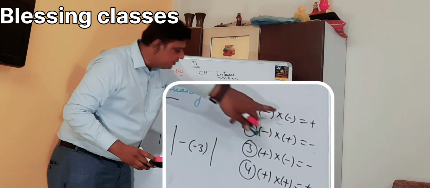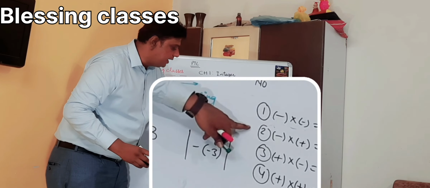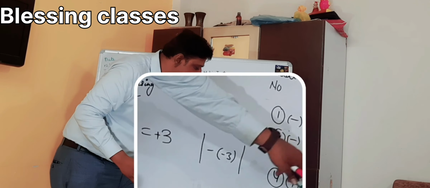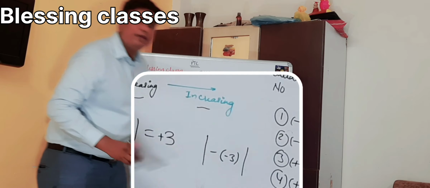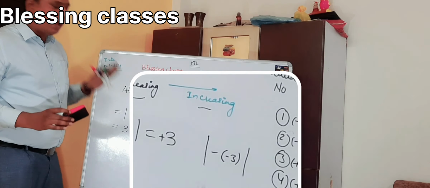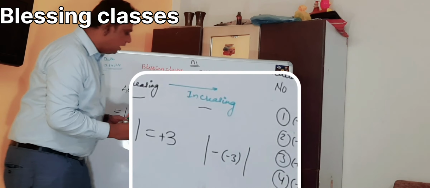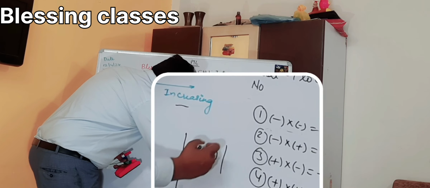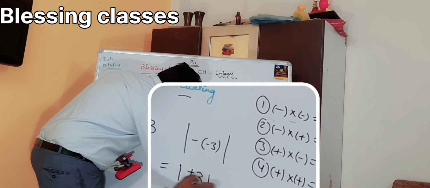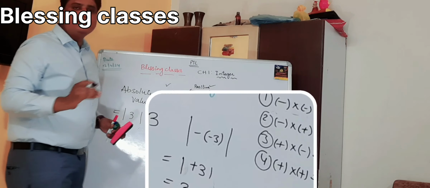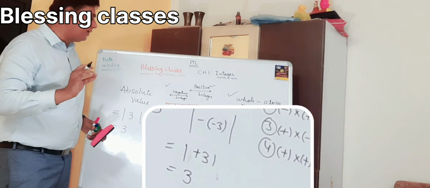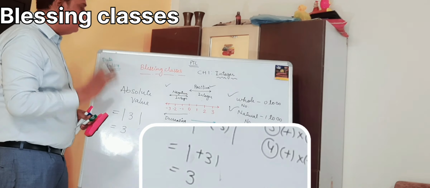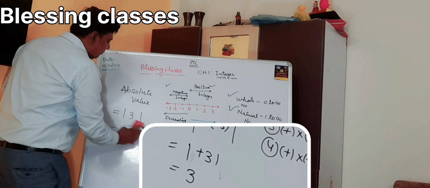First, minus into minus gives us plus, the resultant in multiplication. Second, minus into plus gives us minus. Third, plus into minus gives us minus, and plus into plus gives us plus. These are the 4 things we have to remember always. Now here we can see there is minus of -3. So we know that minus into minus is plus, that is +3, and the resultant will be 3. These are the most important and crucial factors of integers, and on these things all the other things we can decide.